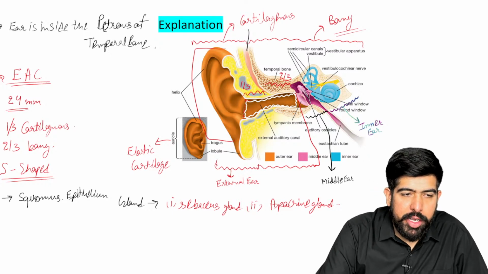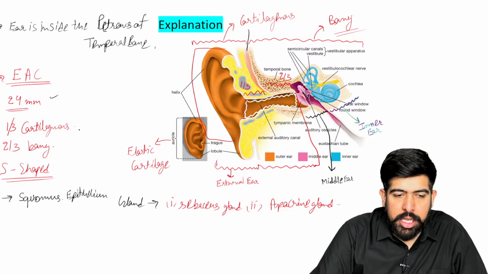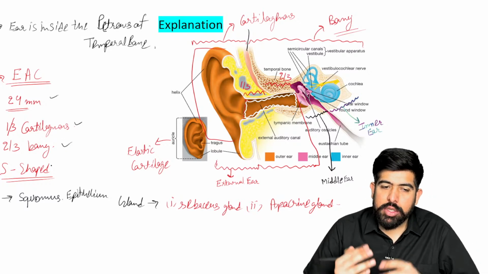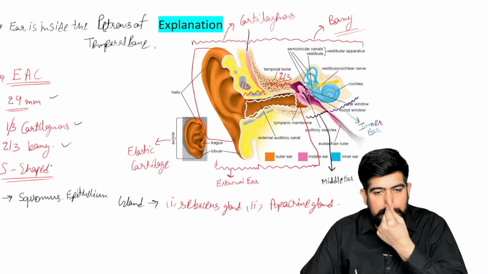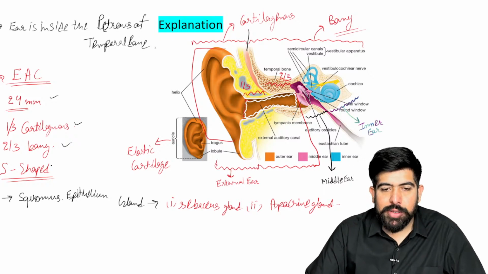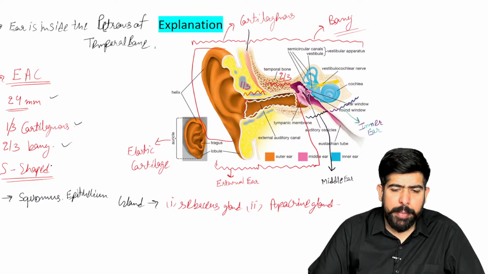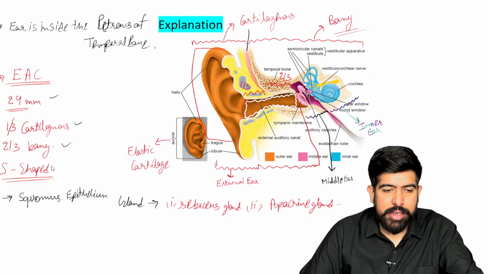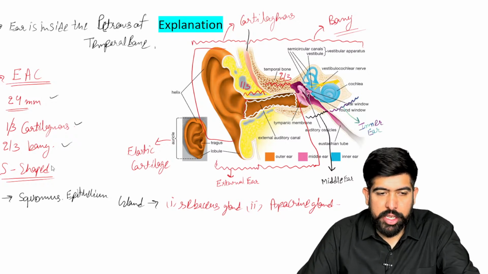Please remember, related to the EAC, you have to remember the length. You have to remember the first part is cartilaginous and the second is the bony part, right? So one third is cartilaginous and two thirds is the bony part. And this is an MCQ related to the anatomy of your ear.